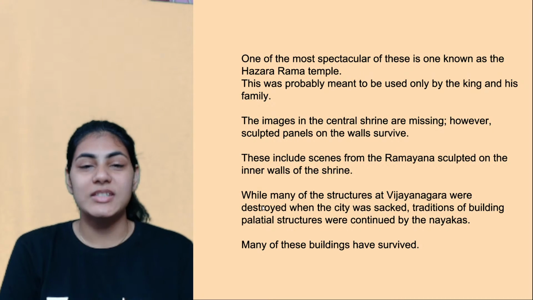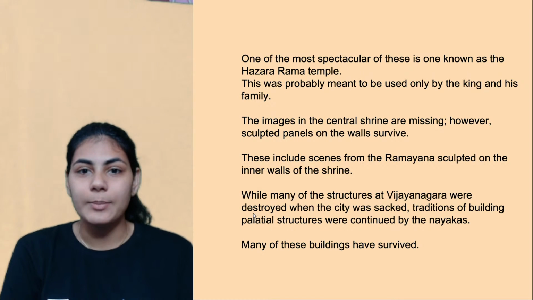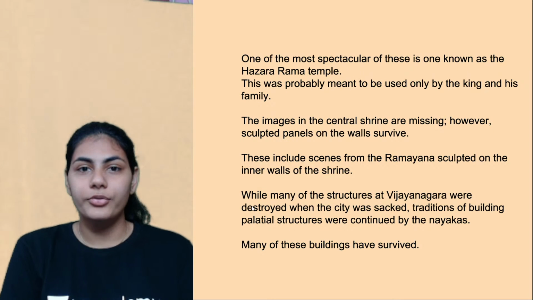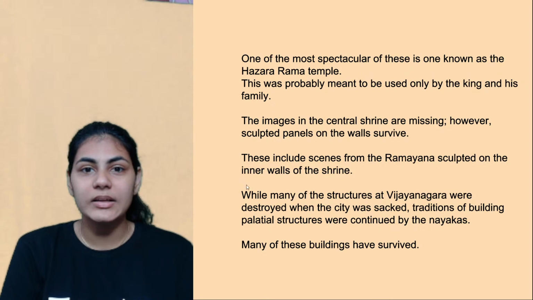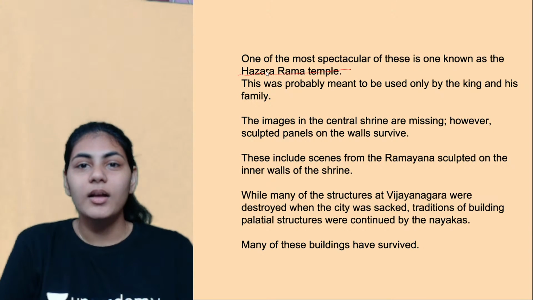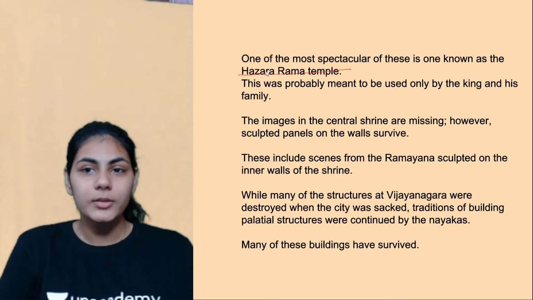Out of those 60 temples which are a part of the royal center, one of them which is very spectacular and also important is called the Hazara Rama temple, right? The spelling is here, it's Hazara Rama.